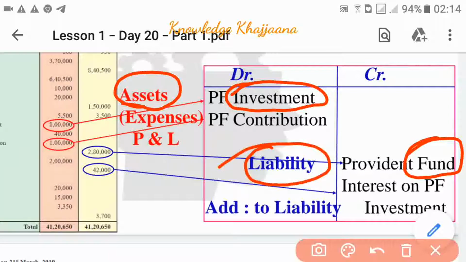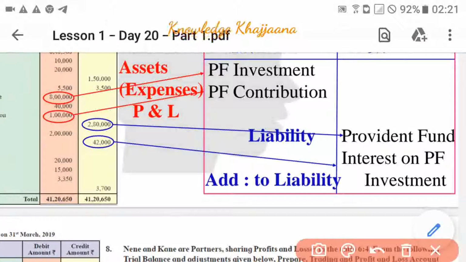Now apart from that, contribution. What is meant by contribution? A part of the amount which is given by the employer for the future benefit of the employee. So that is an expense for the employer. As it is an expense to the company, it is recorded to the profit and loss account debit side. And the next term, that is interest on provident fund investment.